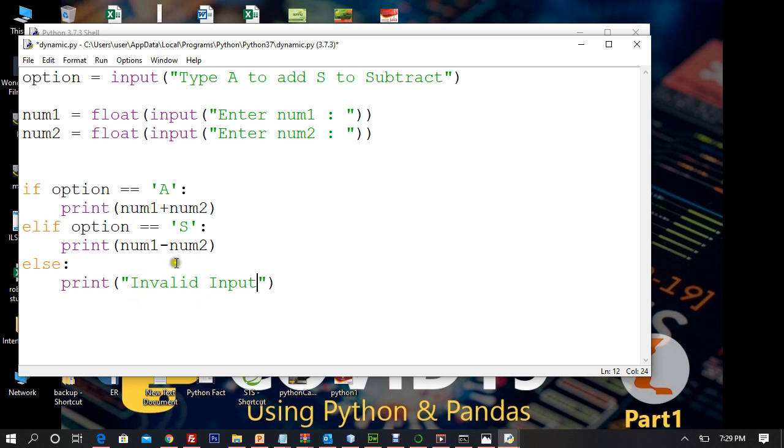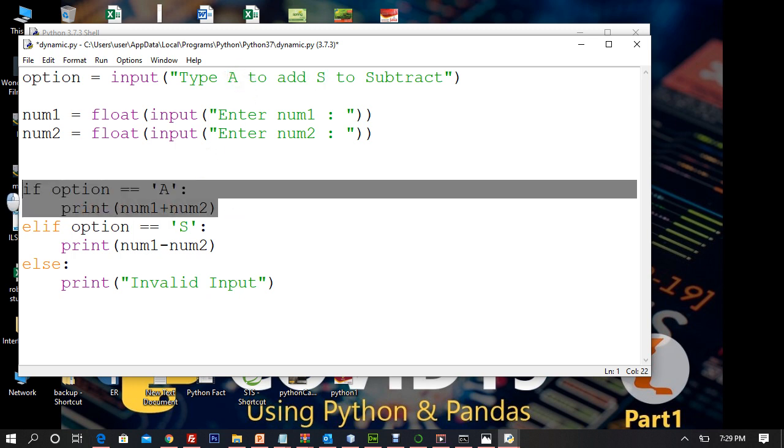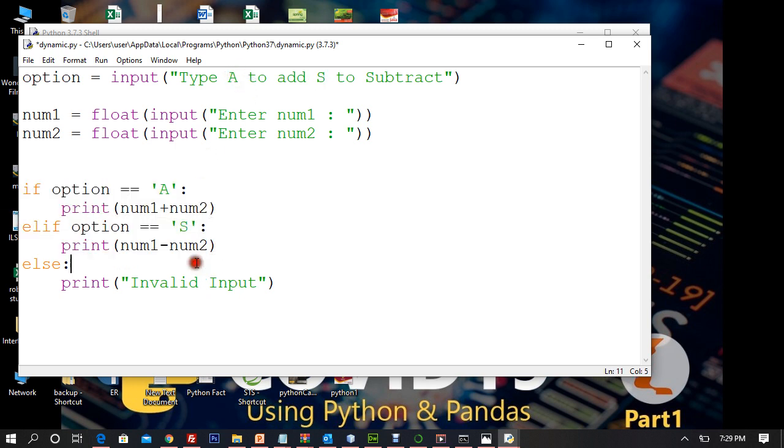Why do I give this message back? Because I'm telling the user to either write A or write S. Now you have two options. I'm giving you two options, the third one is not there. Either write A or write S. If the user writes A, this print if is executed, the elif is not executed, nor is else executed, right? And you are getting the printout.